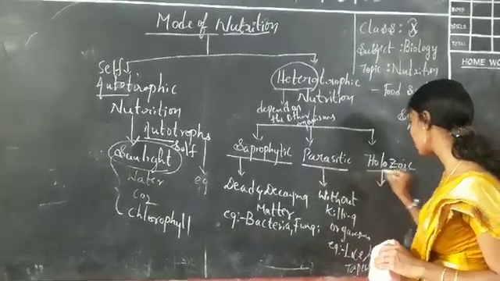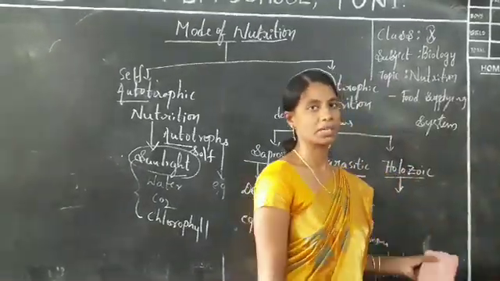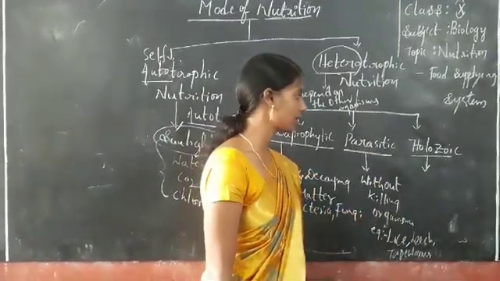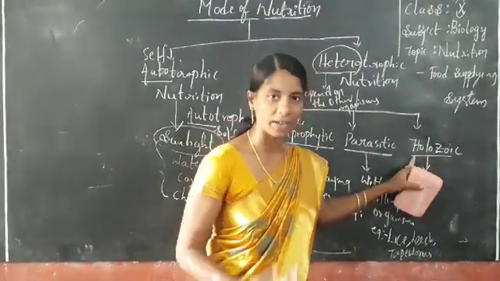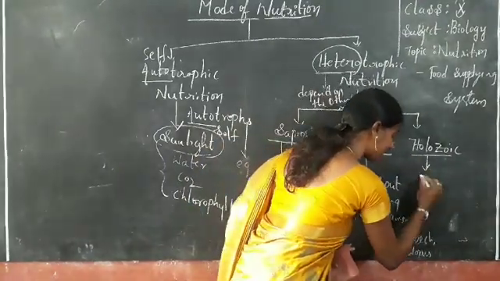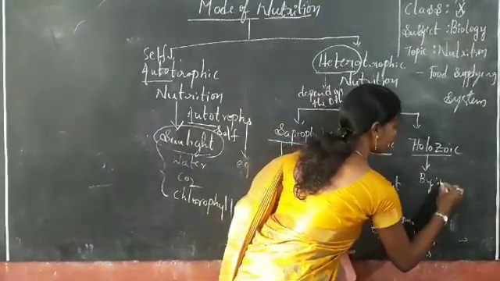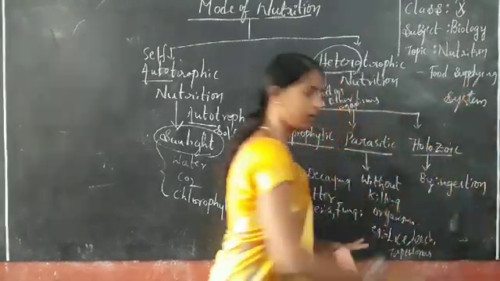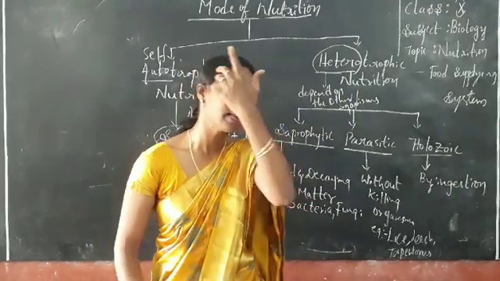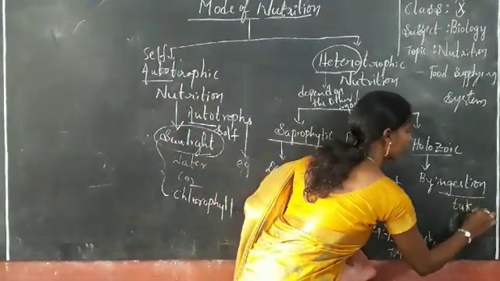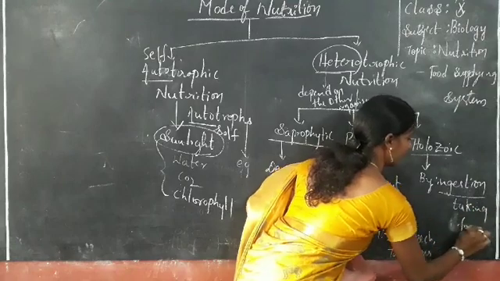Last but not least, holozoic nutrition. What is called holozoic nutrition? This is the best example for us. They obtain food materials by ingestion. Ingestion is nothing but taking food inside the body.